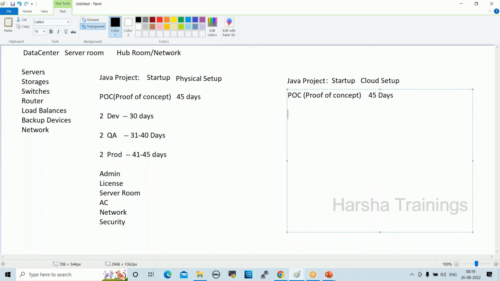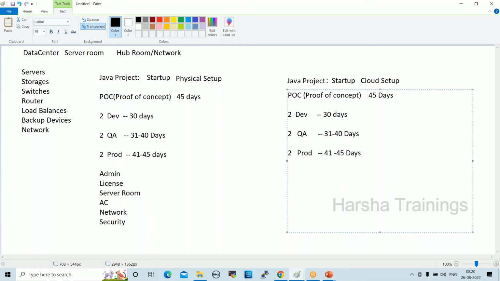First we can create 2 servers for the development environment, for the first 30 days. Once the development is completed, we can create 2 more servers for QA, from day 31 to day 40. After that, once testing is completed, we can create 2 more servers for production, from day 41 to day 45.